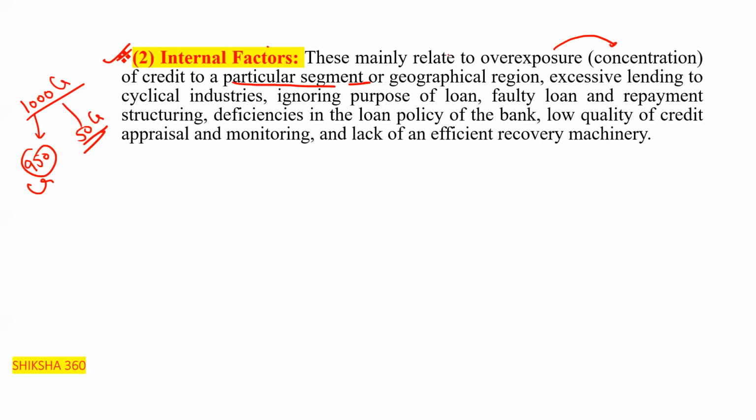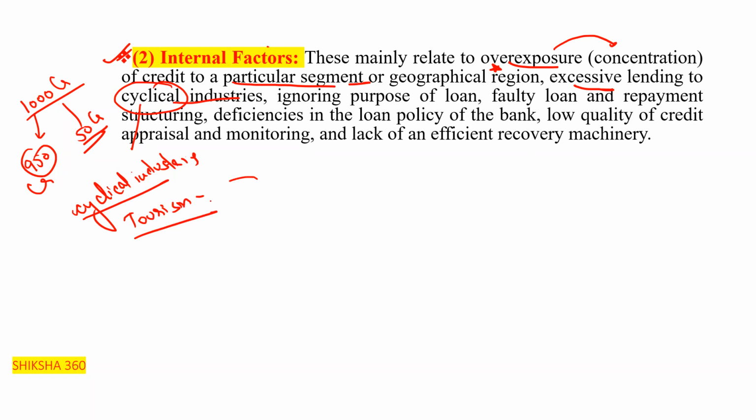So internal factors mainly relate to the overexposure of credit to a particular segment or geographical region, or excessive lending to the cyclical industries. Cyclical industries are like tourism, where in a particular season customers will go, and in the other season customers will not go. An ice cream factory is also one of the cyclical industries, because in the summer there is more demand.